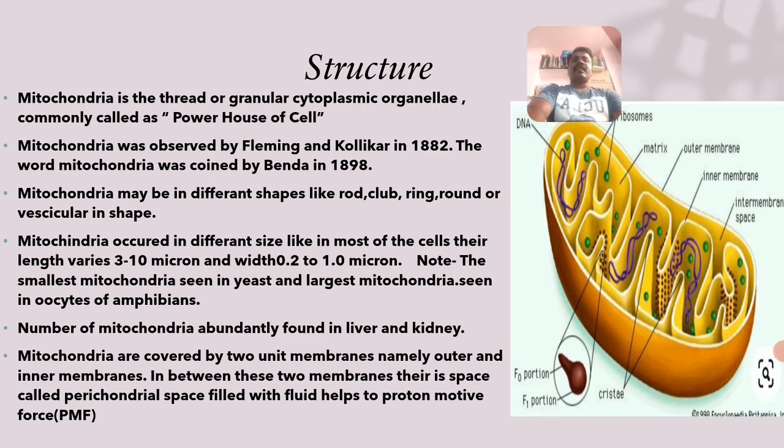The number of mitochondria is abundant in the cells of liver and also kidney of animal cells.